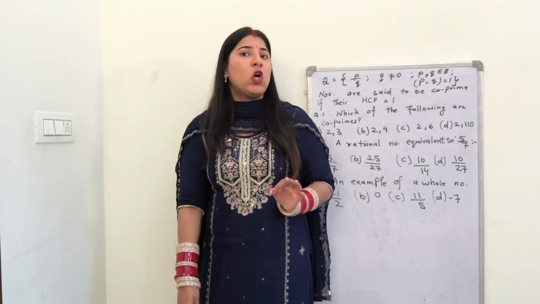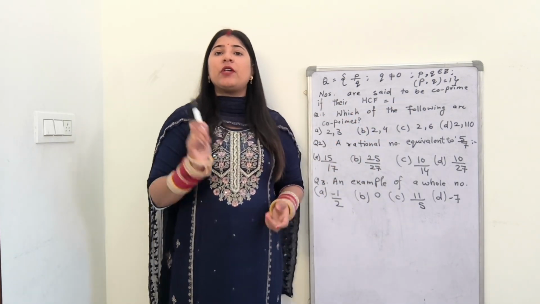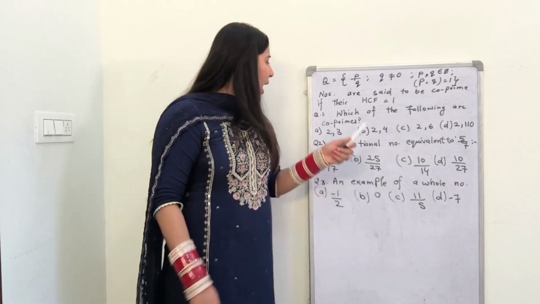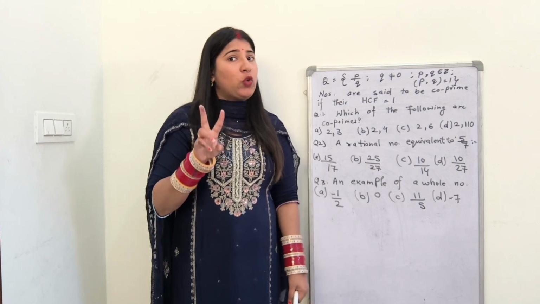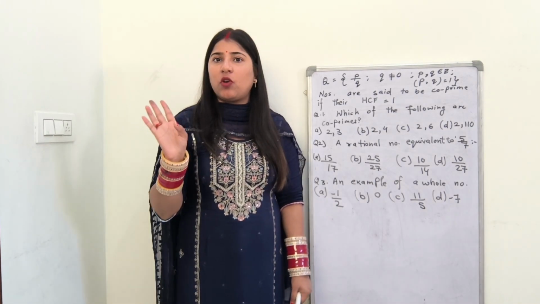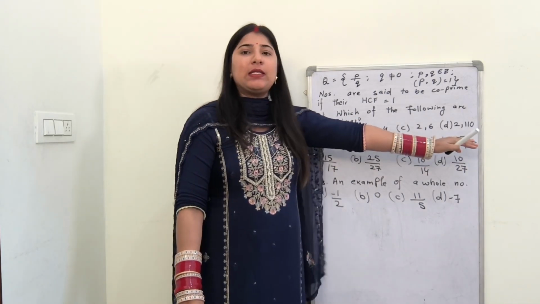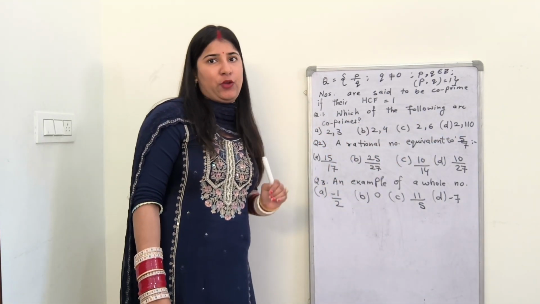So in order to solve the MCQs, my first and foremost method is to work on elimination. Okay, I'm having option A here, 2, 3. This is my first case. When both the numbers are prime, then their GCD is always 1. So this might be my answer, but I'll go through the B, C, D options as well. Okay, in order to confirm my answer, in order to get the accurate answer.